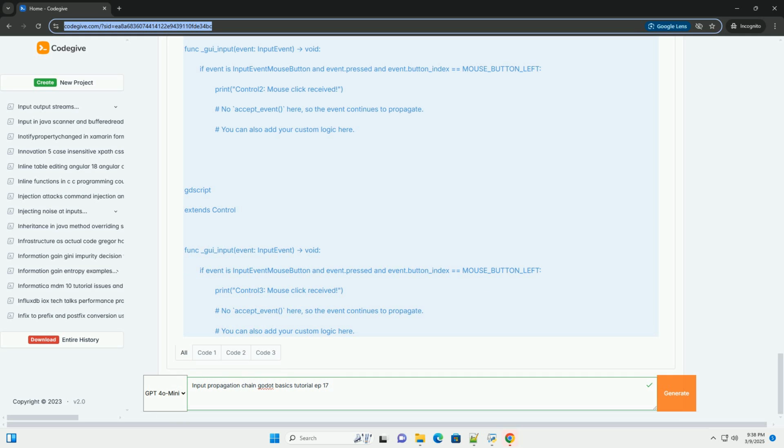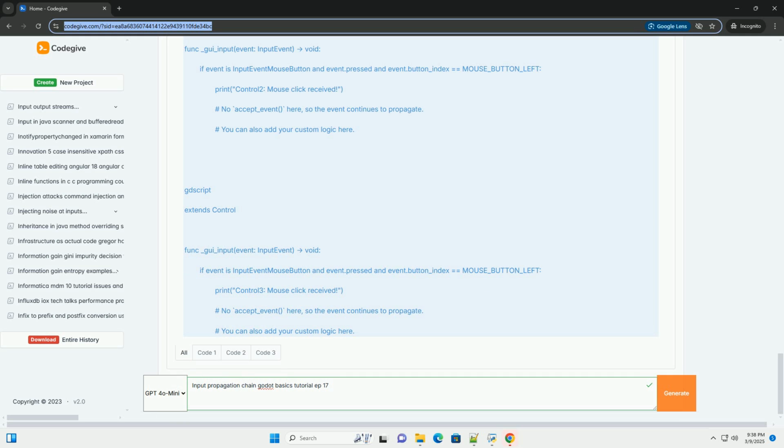print. This simply prints a message to the console to show that the event was received. accept_event. This is the key to controlling propagation. When accept_event is called, Godot marks the event as handled and stops it from propagating further up the tree to other control nodes. If you omit this, the event will continue to propagate.